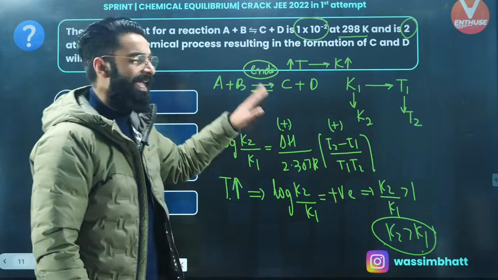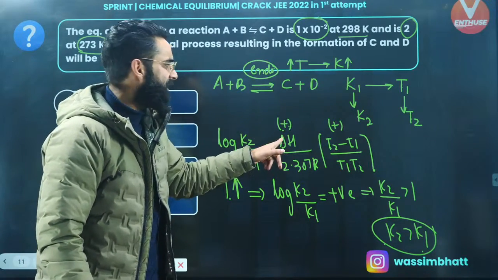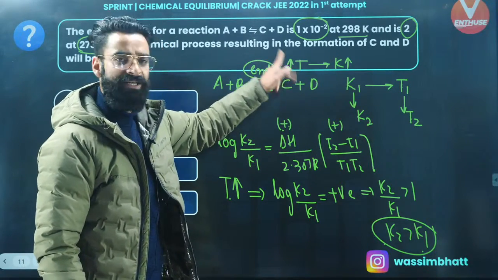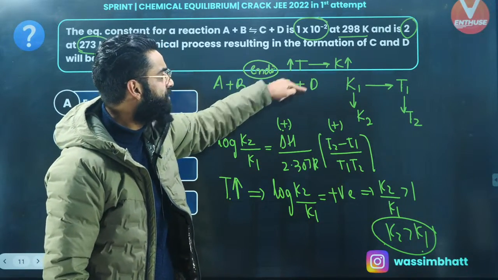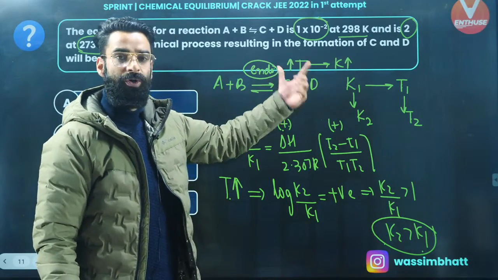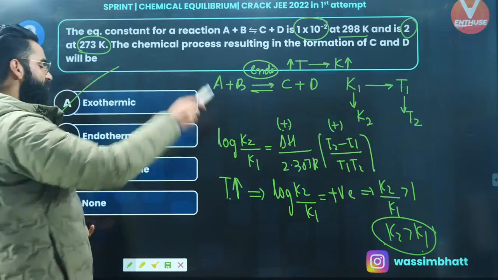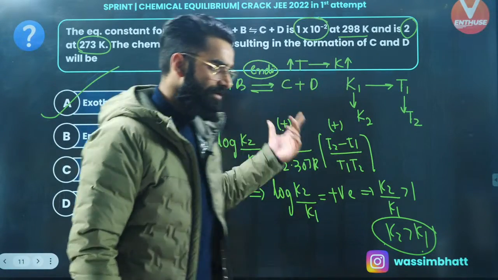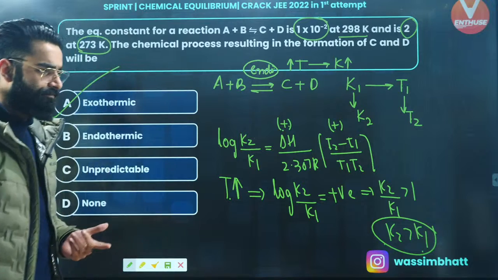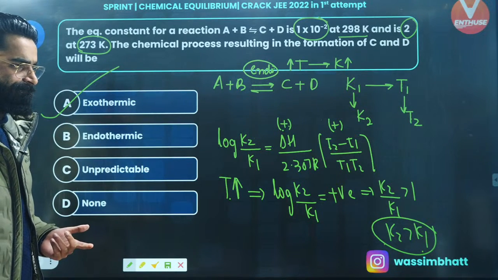So is it going to be the endothermic reaction? No, because for endothermic reactions, on increasing the temperature, equilibrium constant increases, right? Similarly, on decreasing the temperature, equilibrium constant decreases. So it is definitely going to be the exothermic reaction which is going to be following in this manner, right? I'm sure this is clear to everyone, right, people? Perfect.